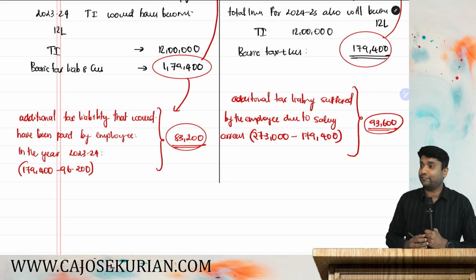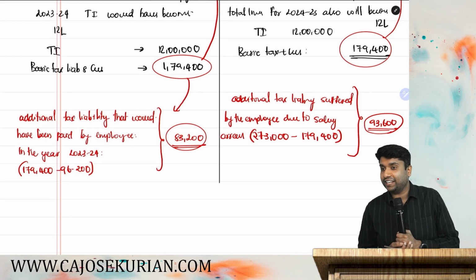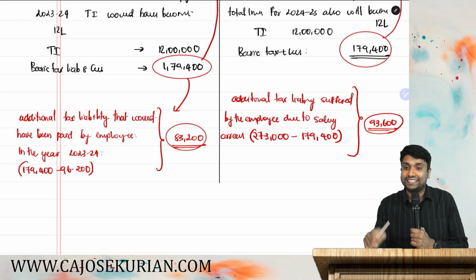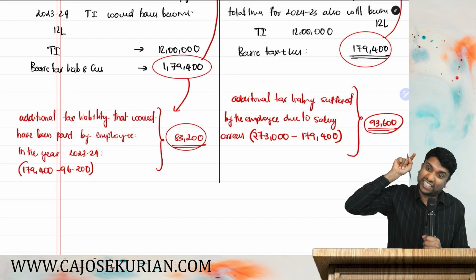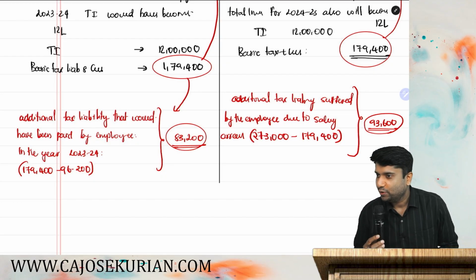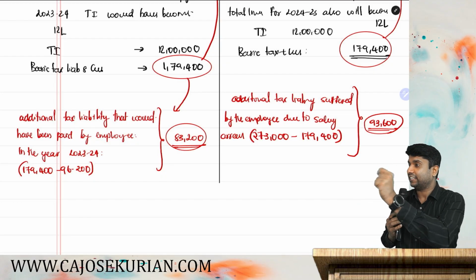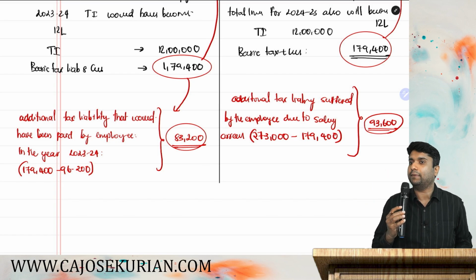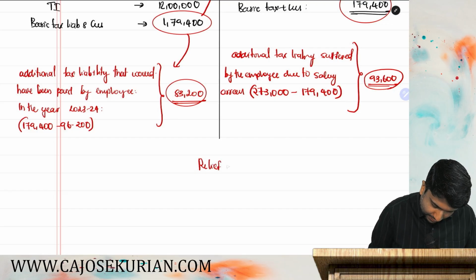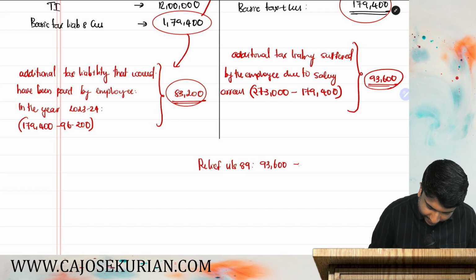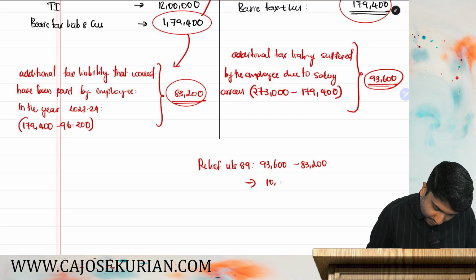Now common sense. You tell me, what is the relief? 93,600 minus 83,200 will be the relief. That is the actual additional suffering for you. Yes or no? That is the actual additional suffering for you, and that suffering can be claimed as a relief. So the relief under section 89 will be 93,600 minus 83,200. That would be how much? 10,400 will be the relief under section 89.